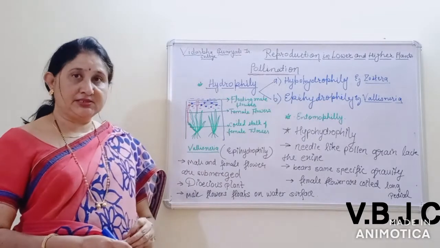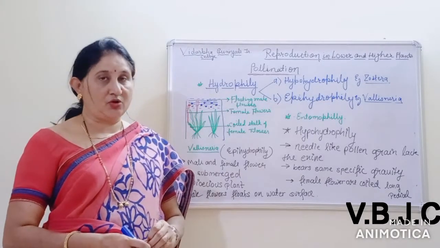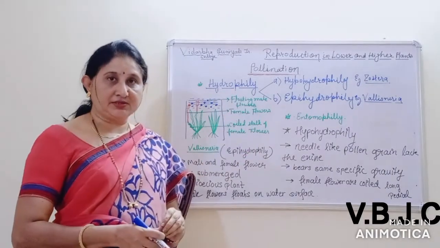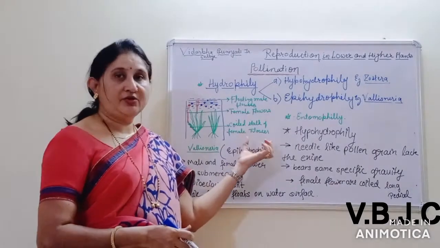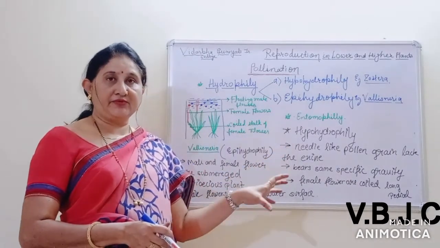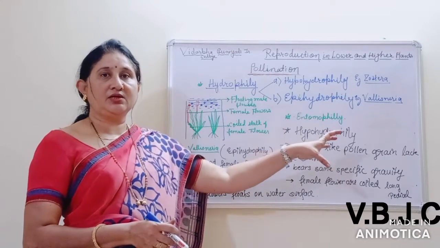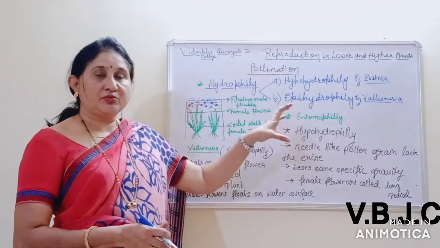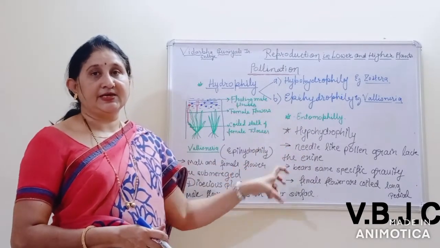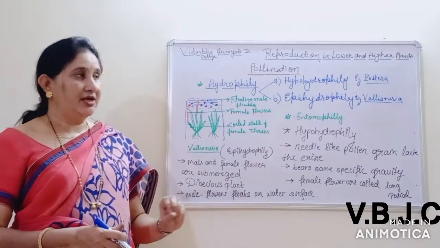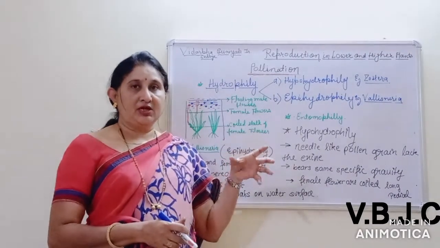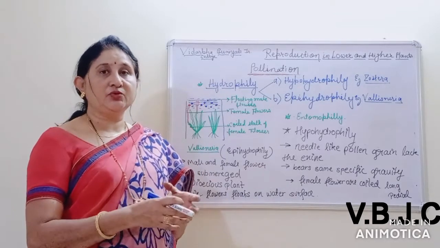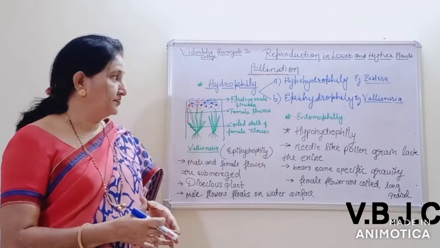The pollen grains are covered by mucilage or wax. In hydrophilous plants, the specific gravity of pollen grains is similar to water, which is controlled by the presence of starch grains inside the cell of the pollen grain. The pollen grains freely float below the water surface as well as on the water surface due to this specific gravity.